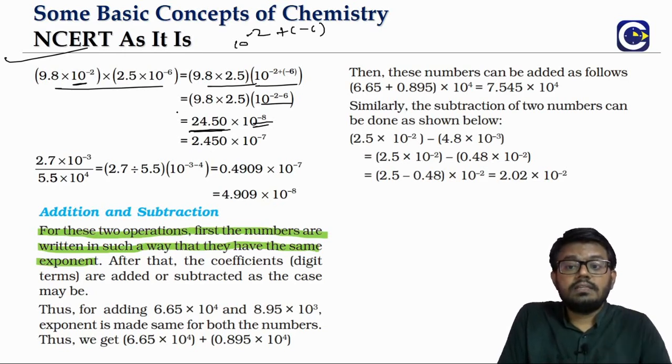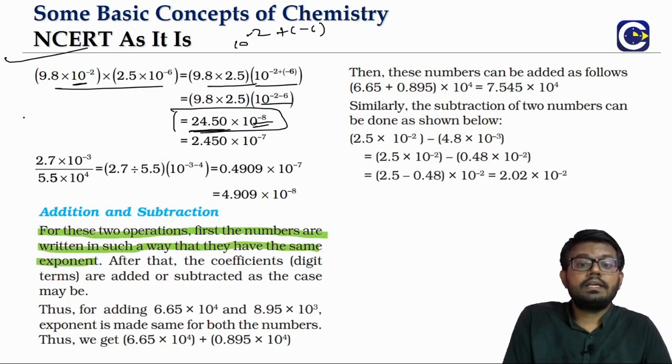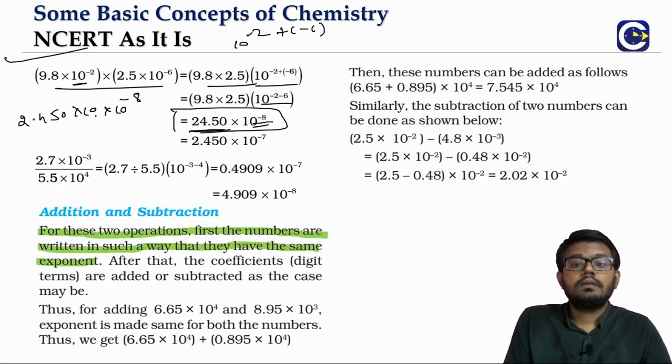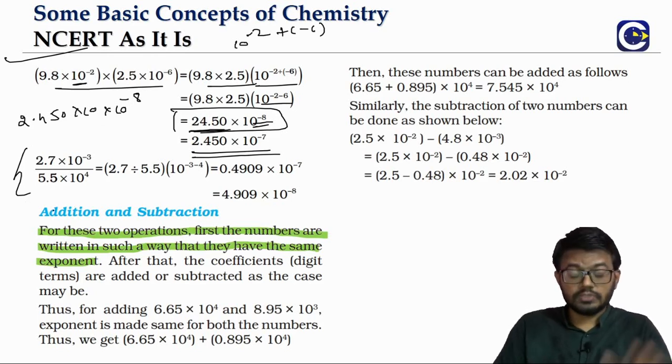Now this is not in scientific notation. How do we get it? 24.50 is 2.450 × 10, and 10 × 10^-8 becomes 10^-7. That way. The same goes with division also.